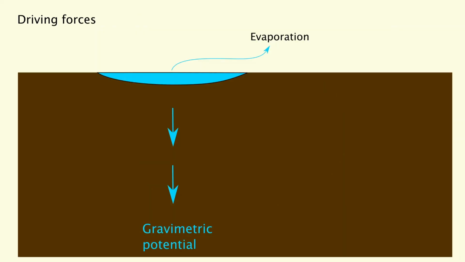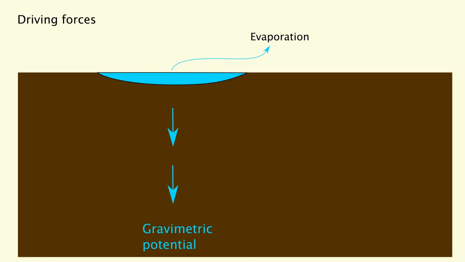Now I have shown you one driving factor for the movement of water in the soil, which is the gravimetric potential, and this potential of course is driving water to flow directly downwards. But there are other factors of course. On the one hand there is evaporation, which will also affect water on the surface of the soil, but there are other factors as well.